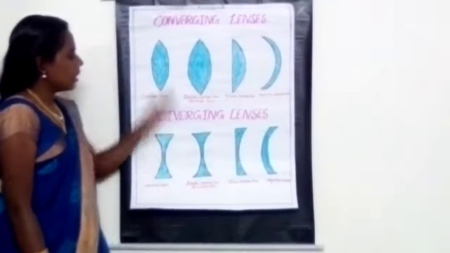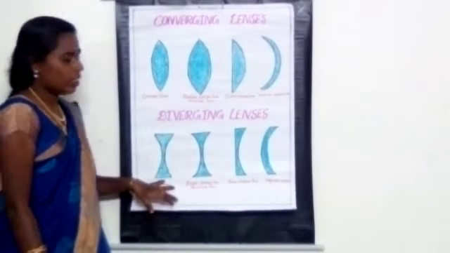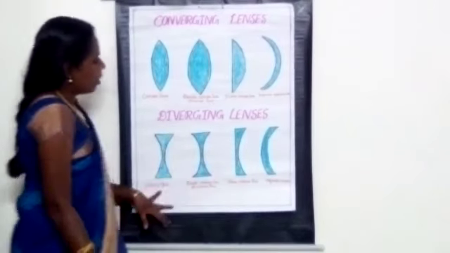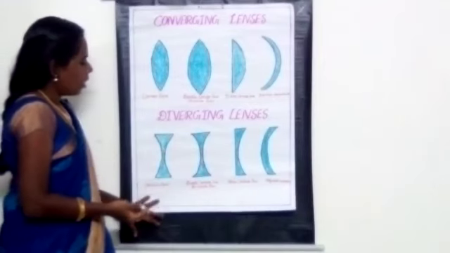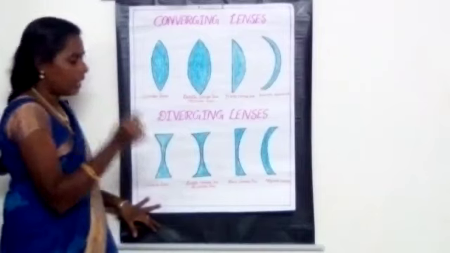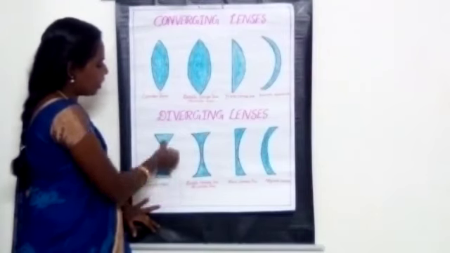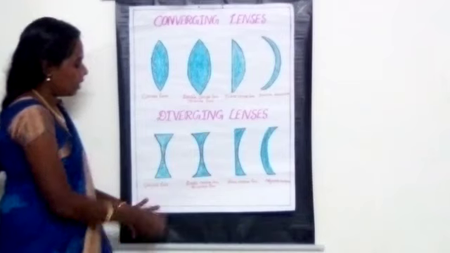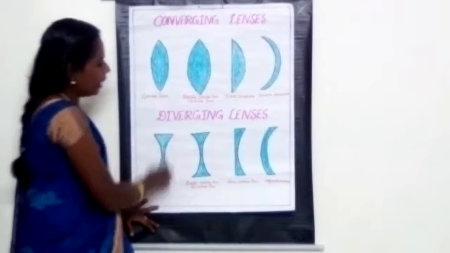The next type is the diverging lenses. Diverging lenses are nothing but the concave lenses. What about the concave lens? It is thinner in the middle. The middle is thinner than the edges, so it is called the concave lens.